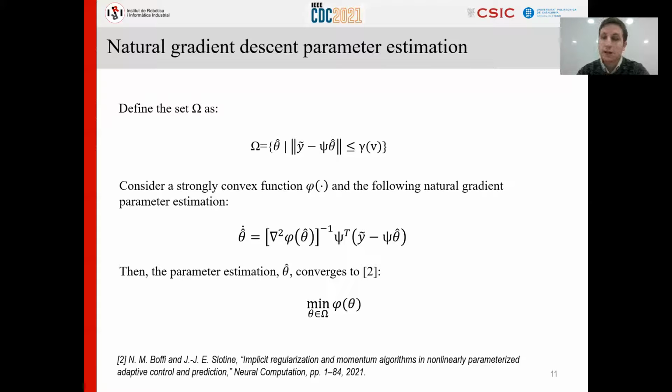It can be shown that then the estimation not only converges to the set omega, as most parameter estimation algorithms do, but also minimizes this strictly convex function phi. What does this mean? That the estimation not only converges to the set omega, but converges to the subset of omega that minimizes the value phi. So this is exactly what we want. Even if you have an ill-posed inverse problem, so the set omega is large, you will converge to the subset omega phi. So you will implicitly regularize the state estimation problem.